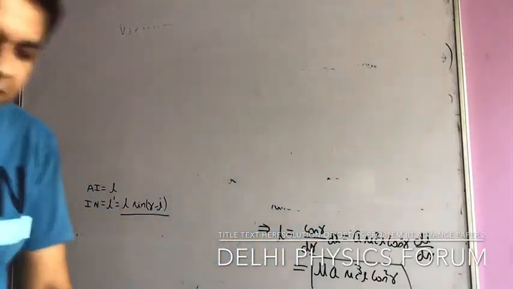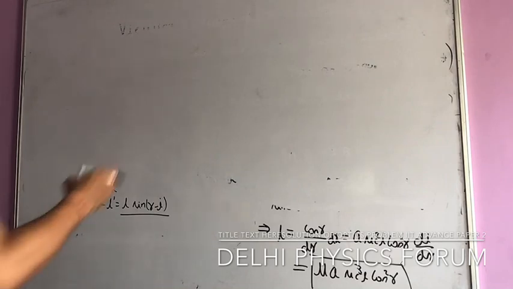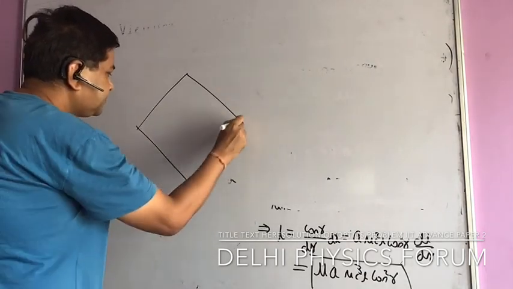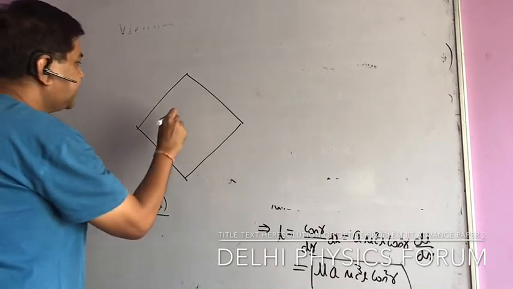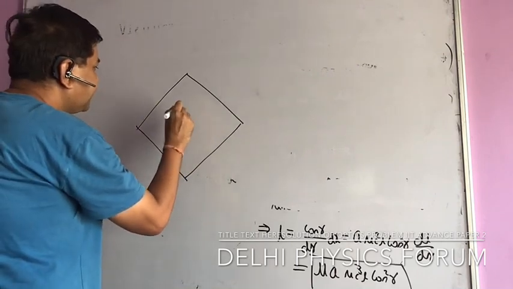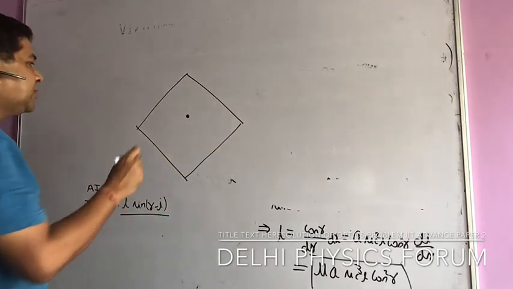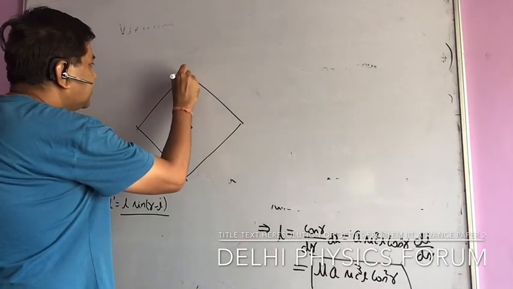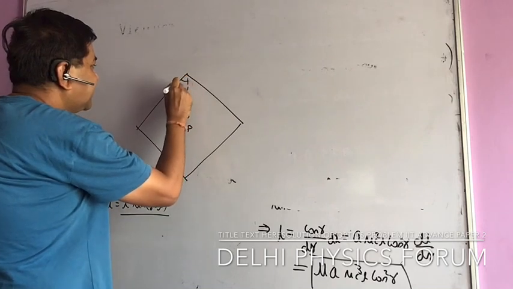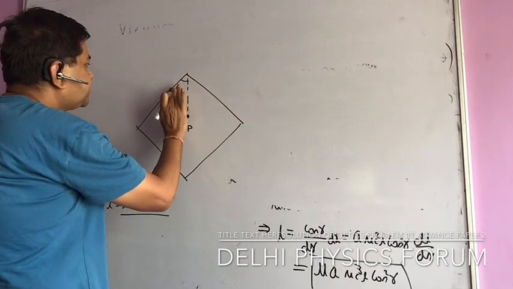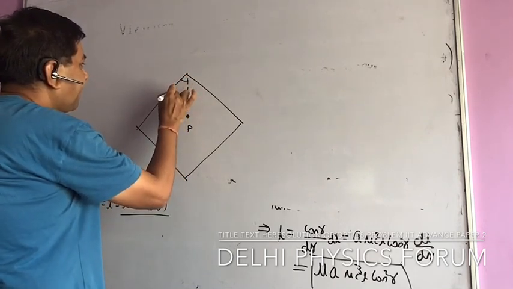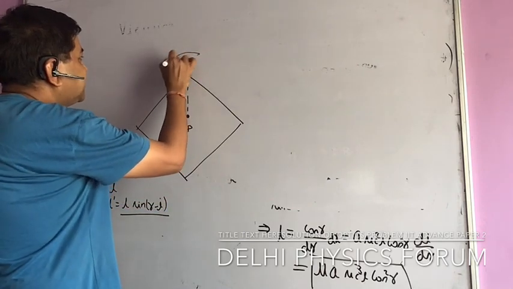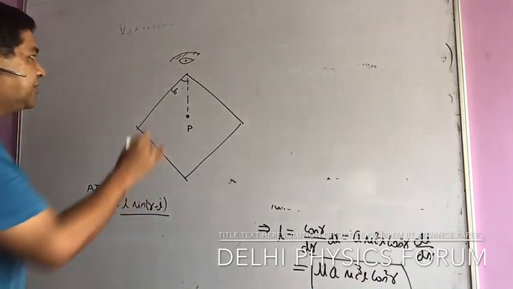So in this question, we have a container of a square cross section. This is the cross section of the container. And here a pin is placed. This pin is P, and here is an observer along this line. This angle is 45 degrees, that is given to us. And the observer is near the corner, that is mentioned in the question.